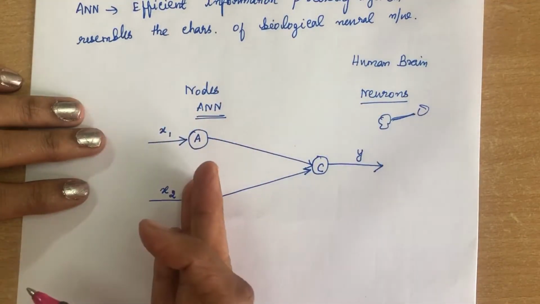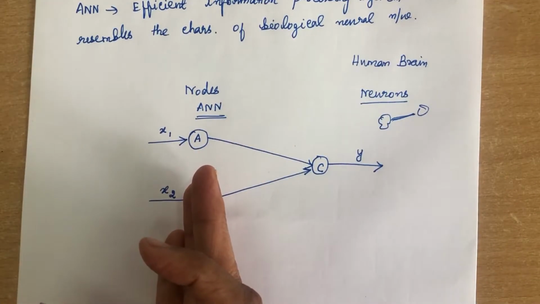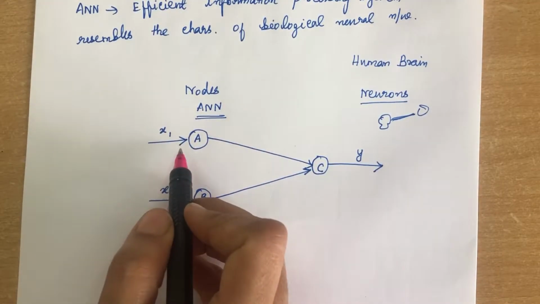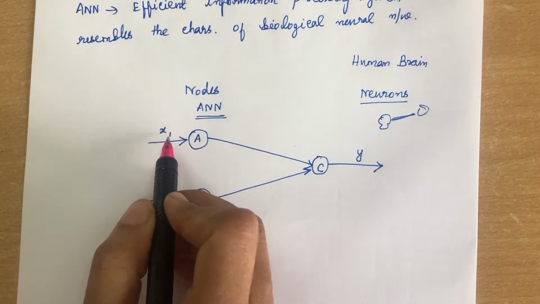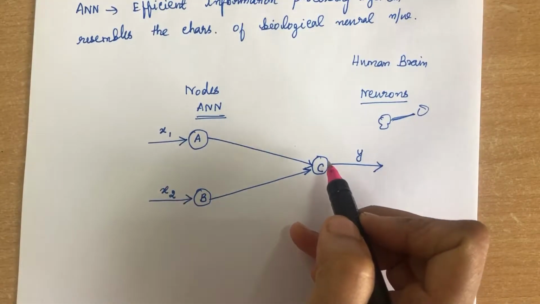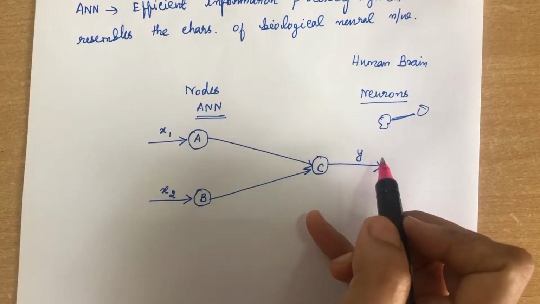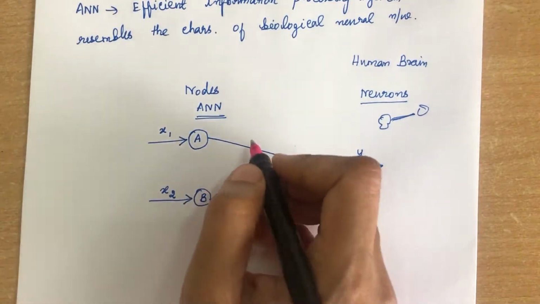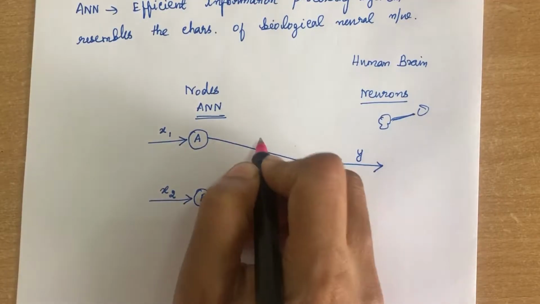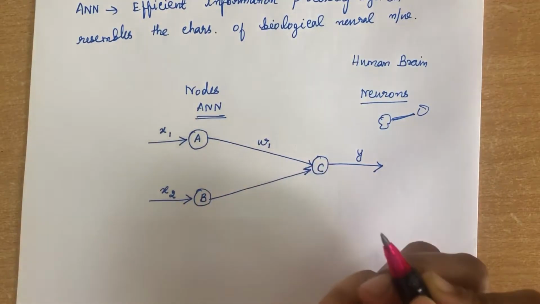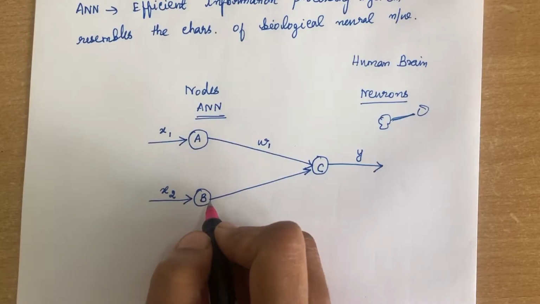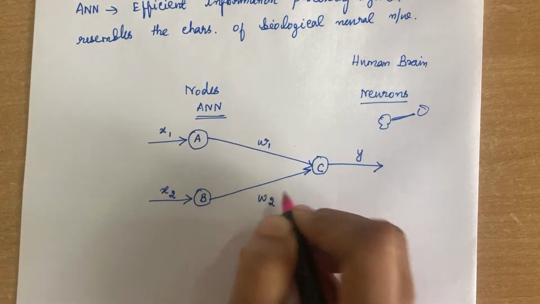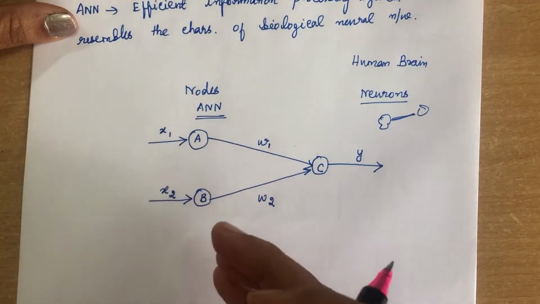So here, two input nodes, A and B, are connected to an output node called C. The input nodes will receive the signals X1 and X2, and it will give the output signal called Y. Now we will apply some weights. Between the nodes A and C we will have a weight called W1, and between the nodes B and C we will have a weight called W2.